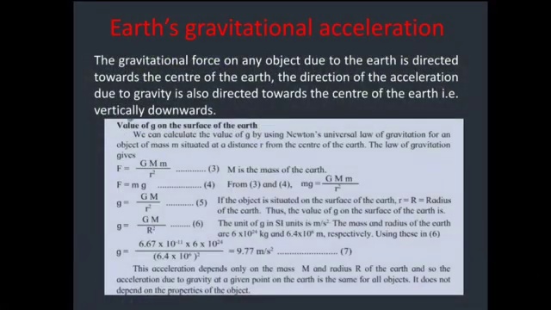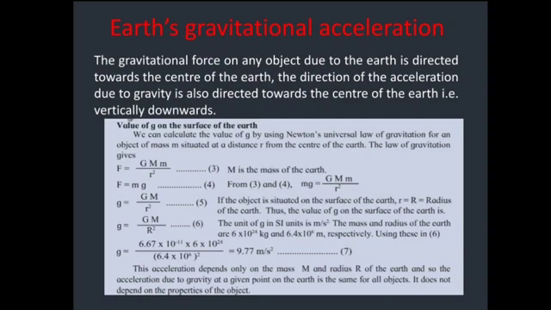Earth's gravitational acceleration: any object located in the field of the earth experiences a gravitational pull. This is called acceleration due to gravity and is denoted by small g. Acceleration is a vector, that is, it can be described with the help of its magnitude as well as direction.